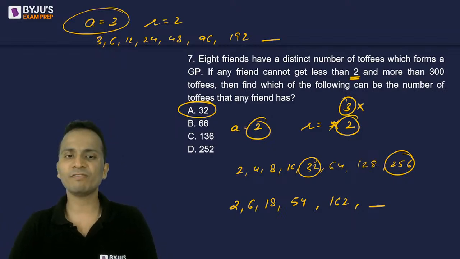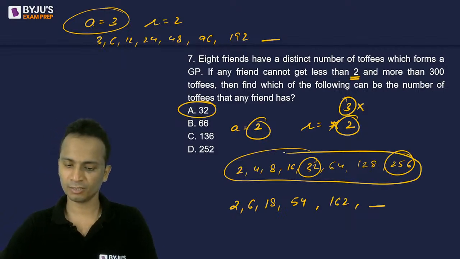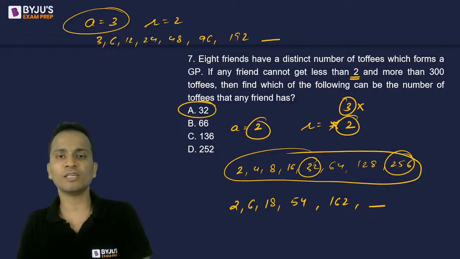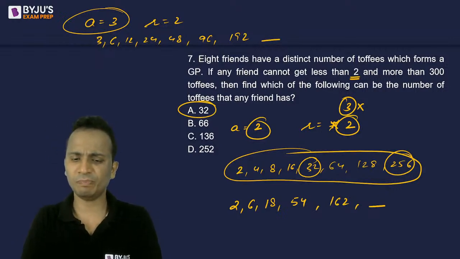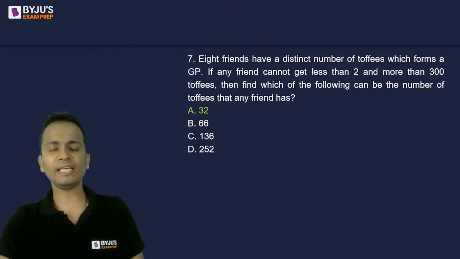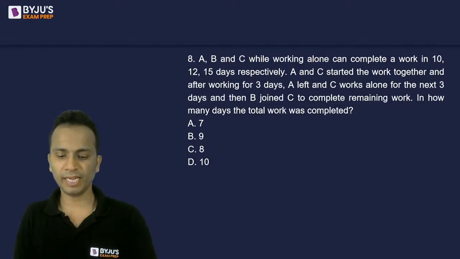And hence I have unique way of allocating these numbers. Right. So 32 is one of the terms that will be there in this GP. And option A, 32 is the correct answer. Right? Let's move on and look at next question, question number 8.